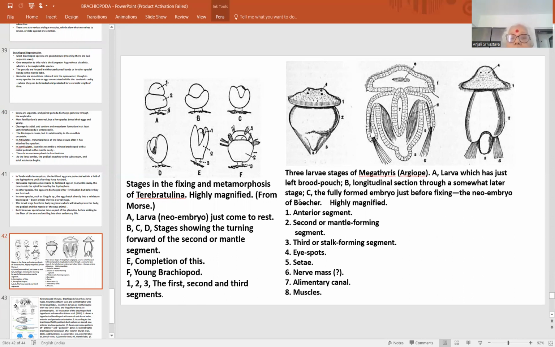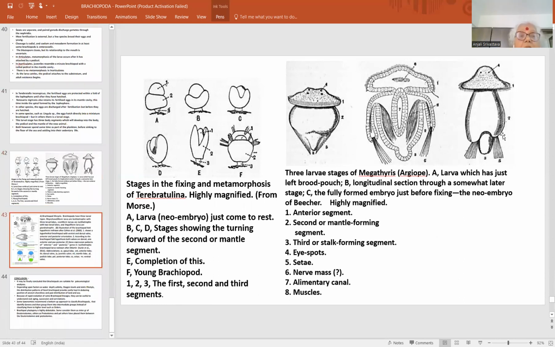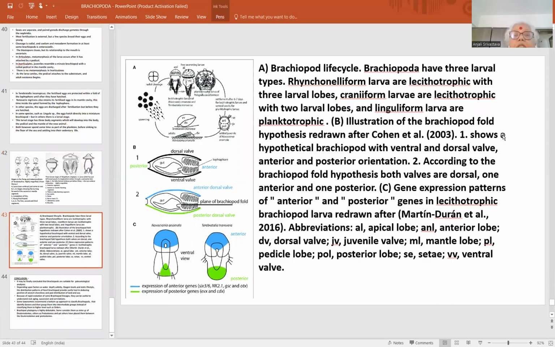This is the detailed metamorphological changes in different forms. If you are interested, otherwise you can just represent your answer with the symbolic representation of these diagrams. So these are the different stages of the brachiopod life cycle. This is the entire life cycle with the development of the anterior. These are the stages of developing lophophore.